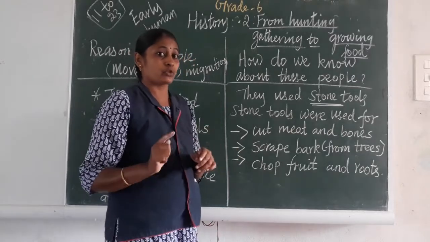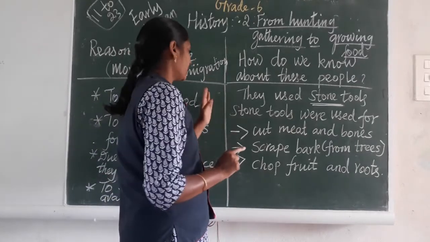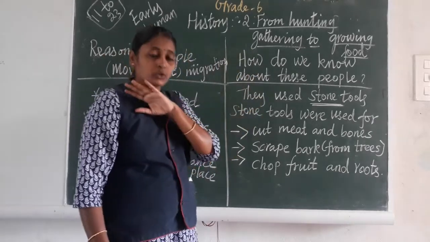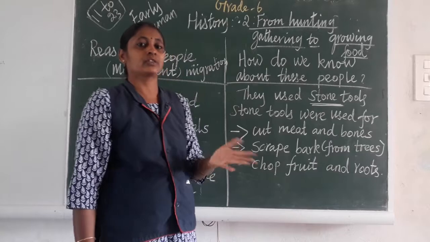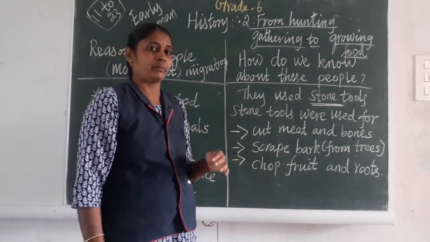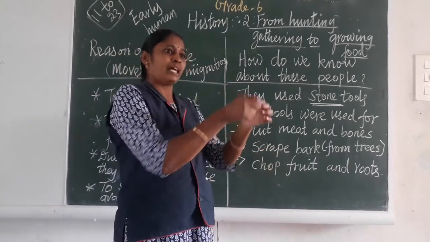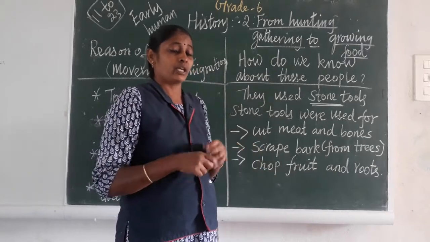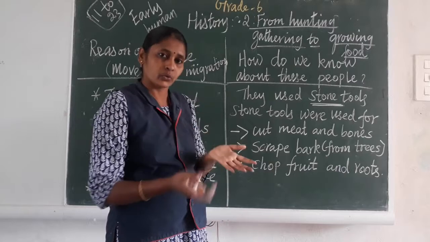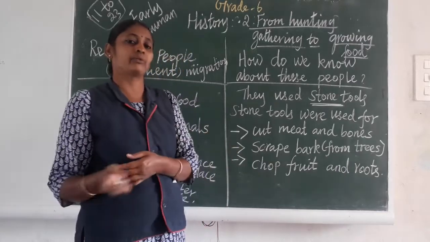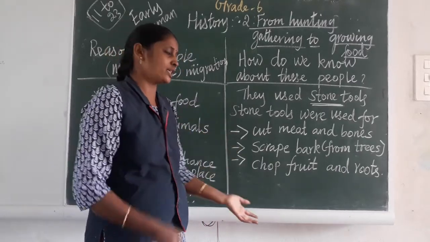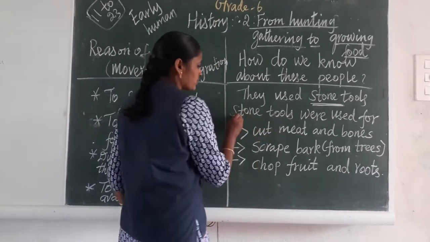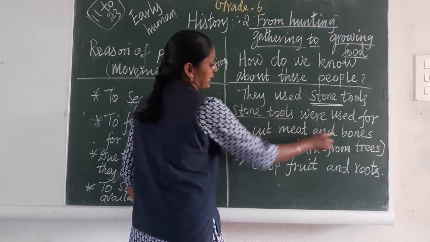You are supposed to know the early human beings in the beginning stage, the Paleolithic period, they don't know how to cook. So they are taking the flesh of animals. Directly they hunt animals and they tear that skin and they start to eat. They don't know cooking. Later, after they find out the methodology of fire, then only they started to cook and eat. So they use these stone tools to cut meat and bones.